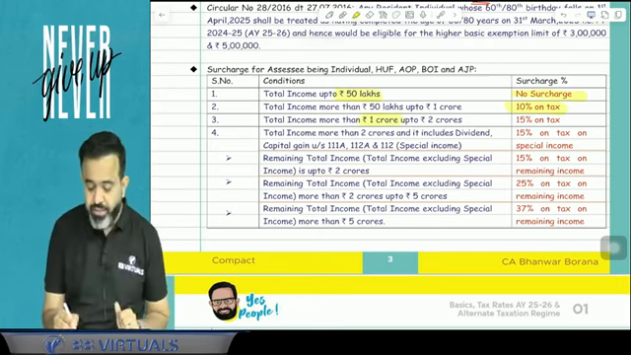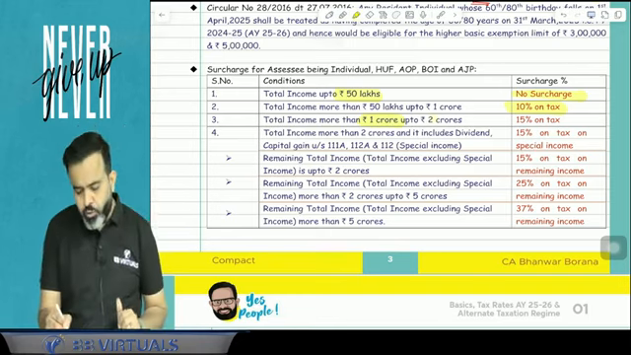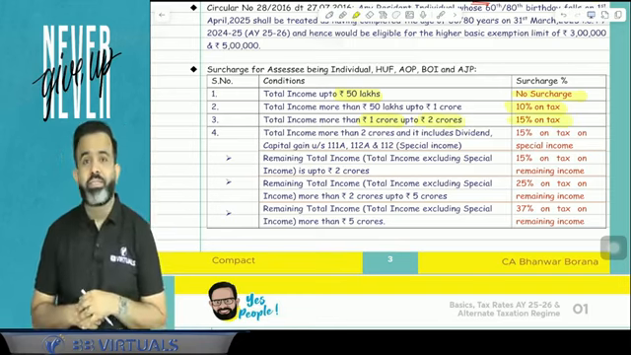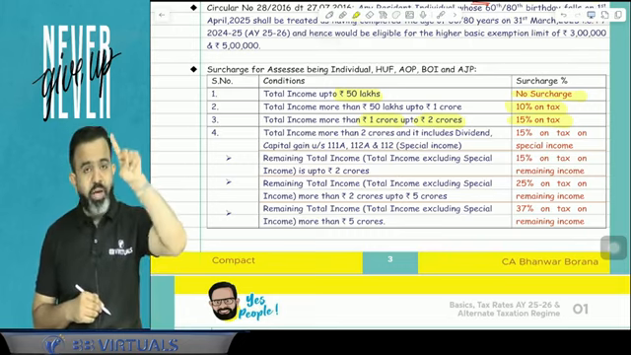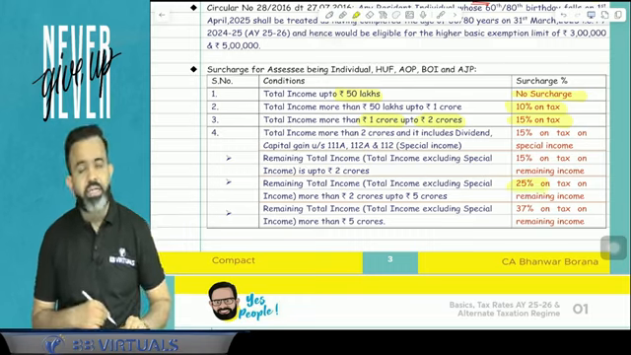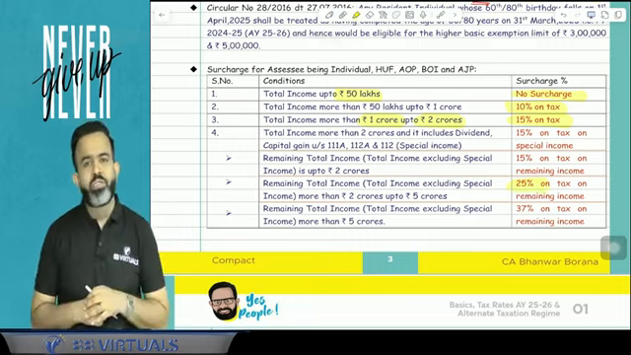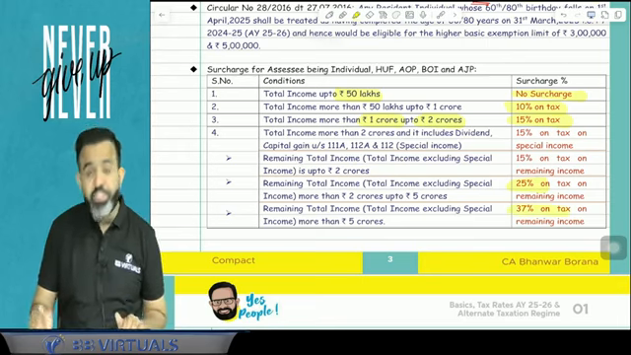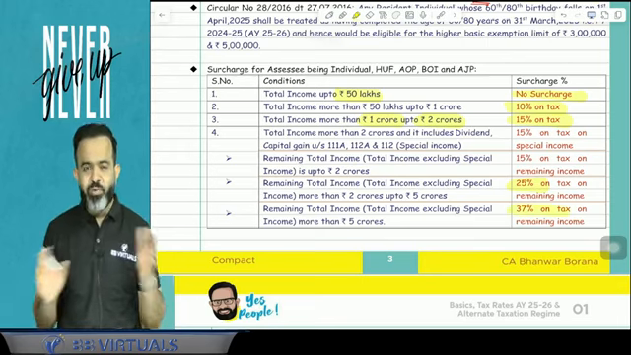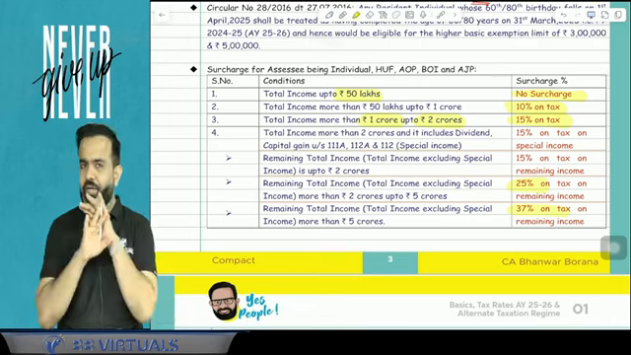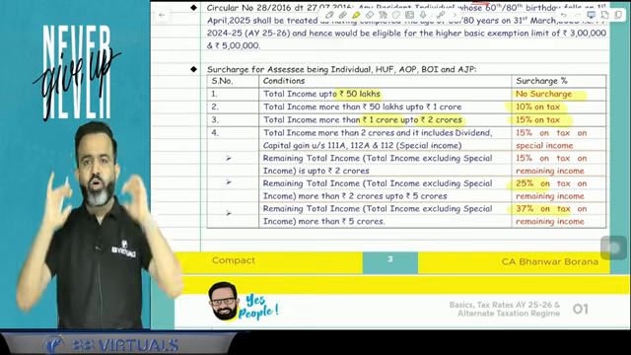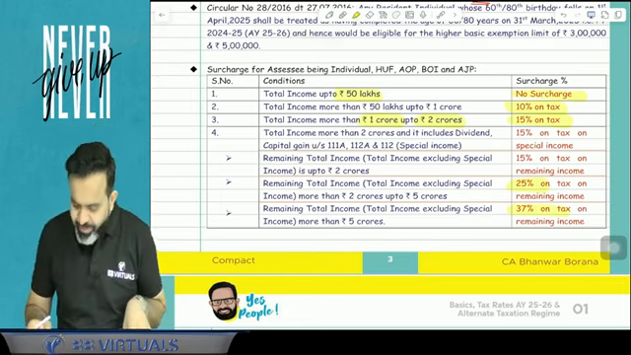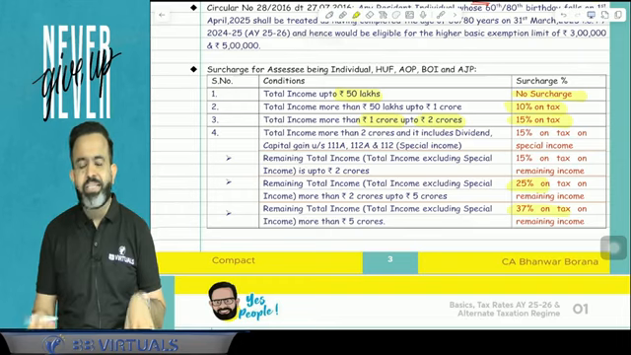But suppose your net taxable income is more than 1 crore up to 2 crore rupees, then surcharge is 15%. If your net taxable income is more than 2 crore up to 5 crore, then surcharge is 25%. And guys, if your net taxable income is more than 5 crore, then surcharge is 37%. So what I have mentioned: normally, if your net taxable income after claiming all the deductions is up to 50 lakh, there is no surcharge.